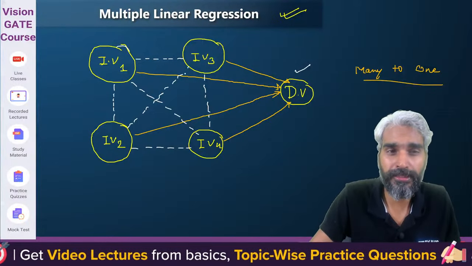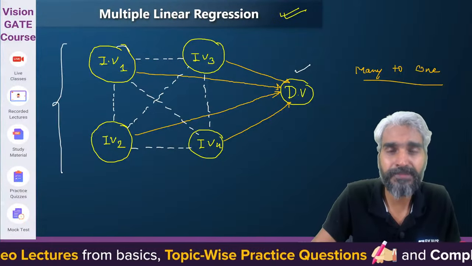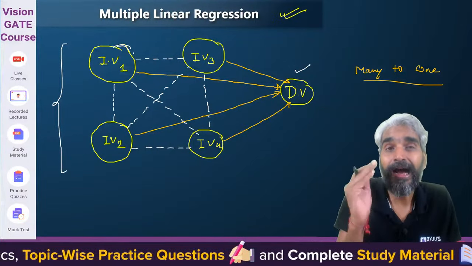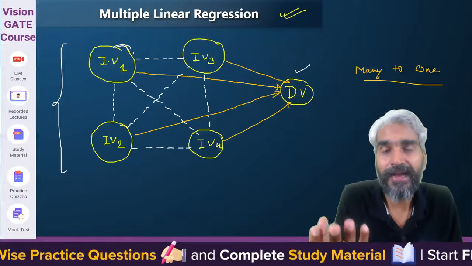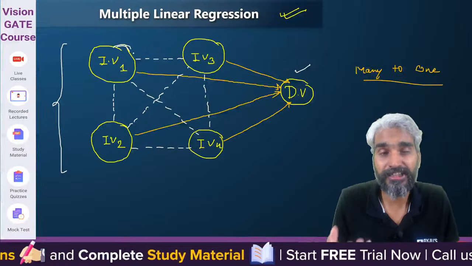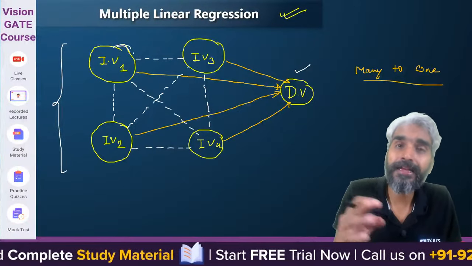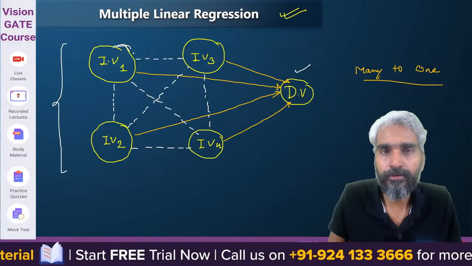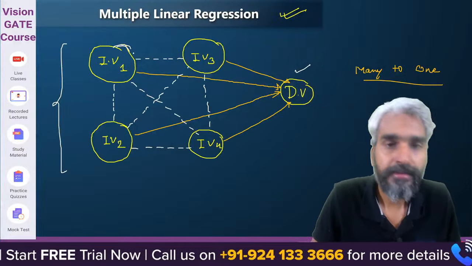So we also need to address this concept: if there are multiple variables, how do we identify which independent variables should be considered for the regression and which can be left out while solving the regression problem? Clear?